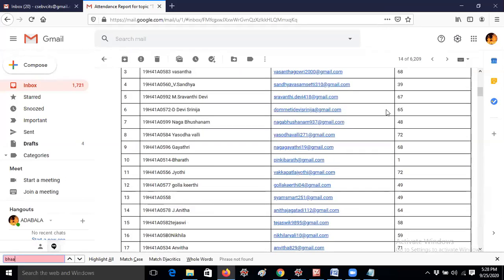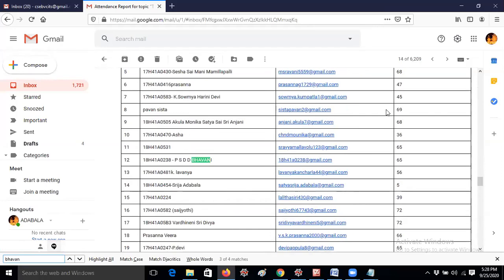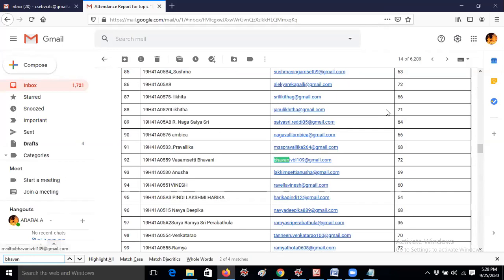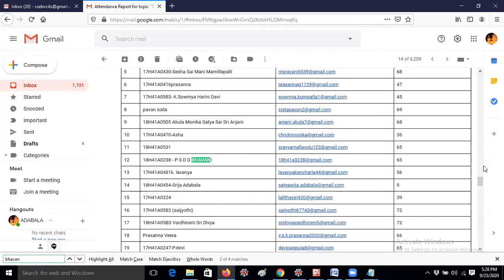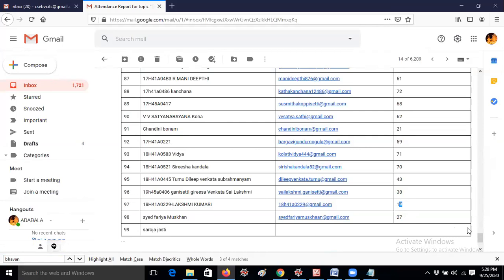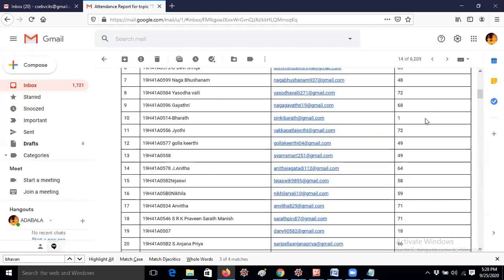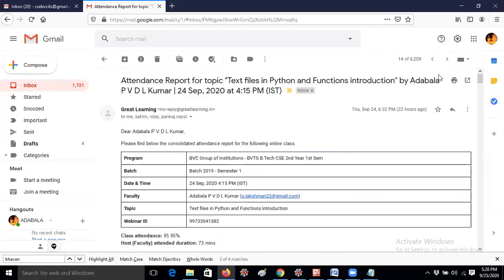So Bhavani, 1 minute. Okay, 238 and 515, so there are various Bhavanis here. I think you attended yesterday, right? If you attend, I will get your mail ID here, so you can easily find it. For example, some students are there for 19 minutes. Some student is present for only 1 minute, he is a very super guy. I remember their names, so I will send it like that.